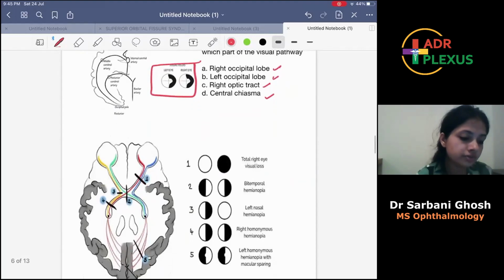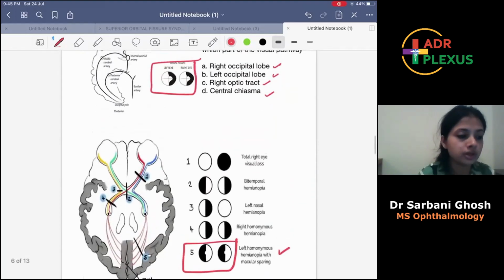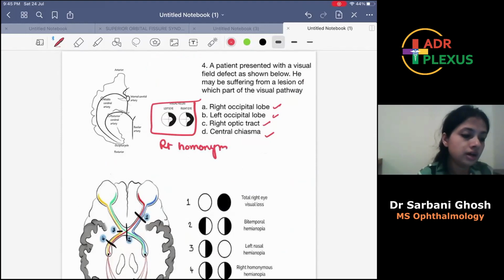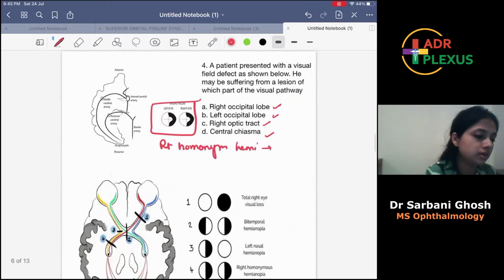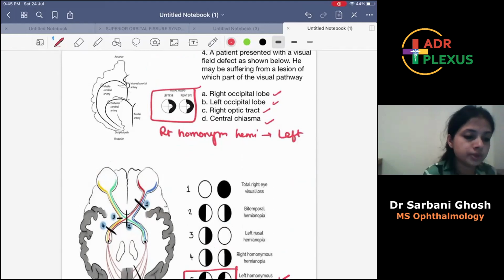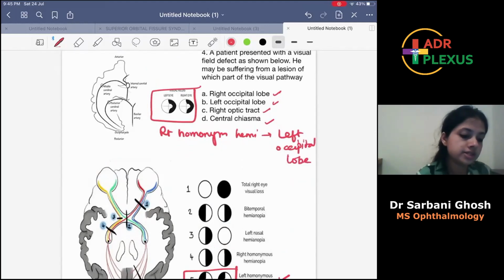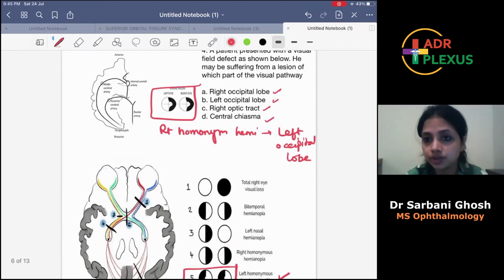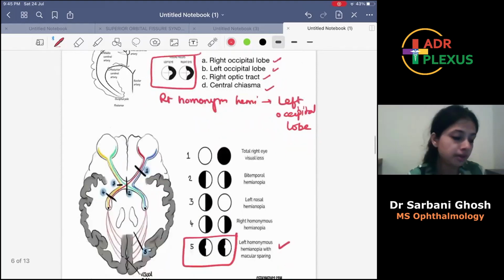These two are different. This one is a left homonymous hemianopia and this is a right homonymous hemianopia. If it is a right homonymous hemianopia, then the answer will be left occipital lobe. But if it is a left homonymous hemianopia, then the answer will be right occipital lobe, because it causes contralateral homonymous hemianopia.